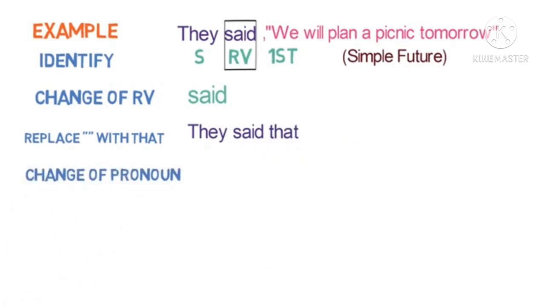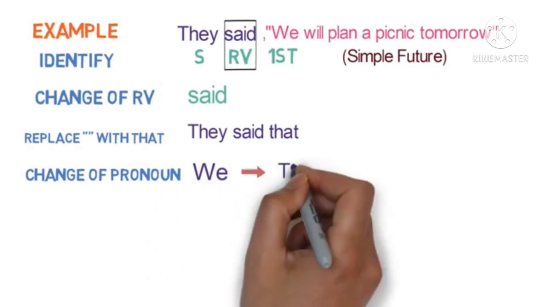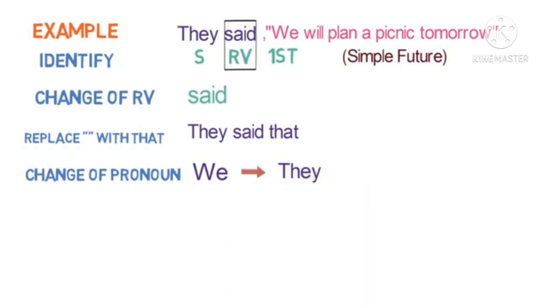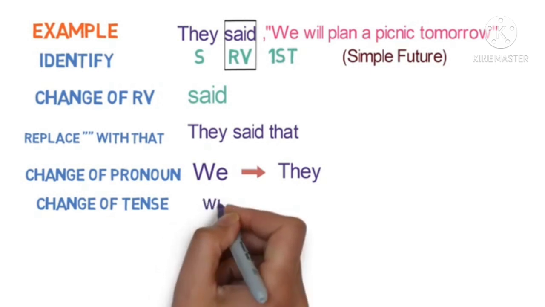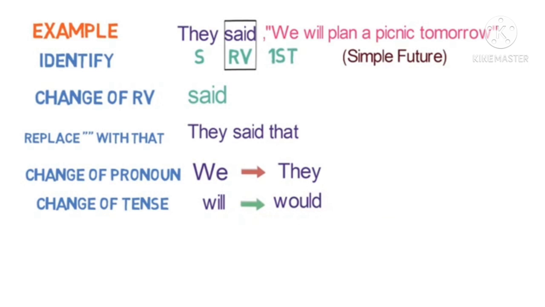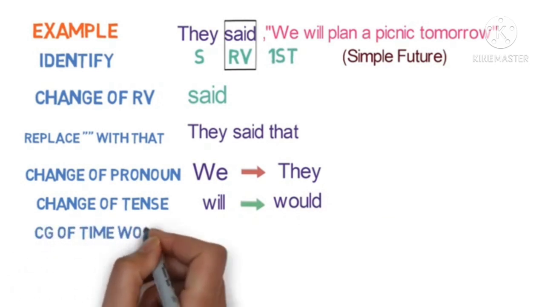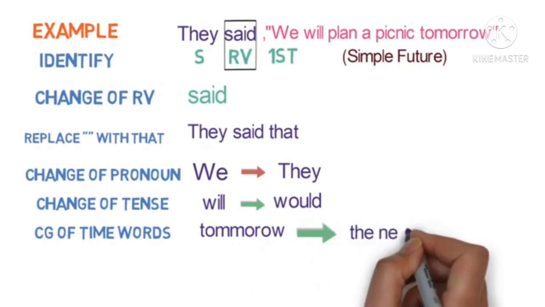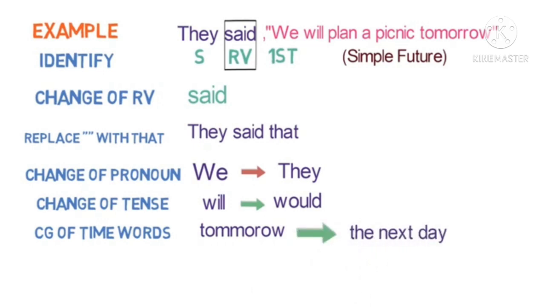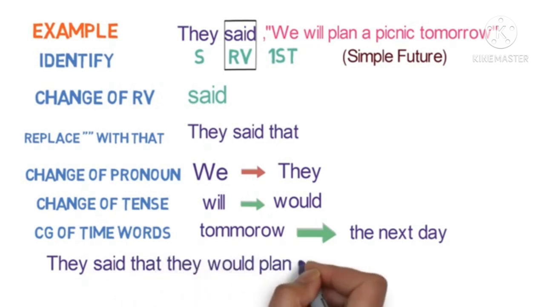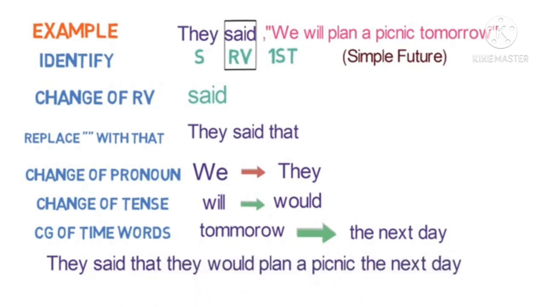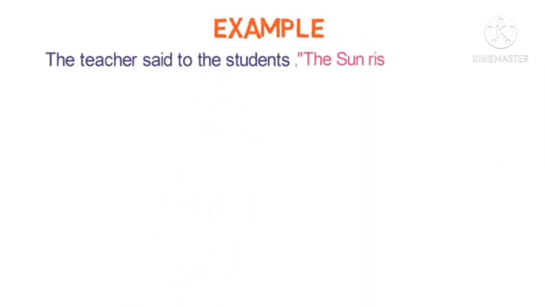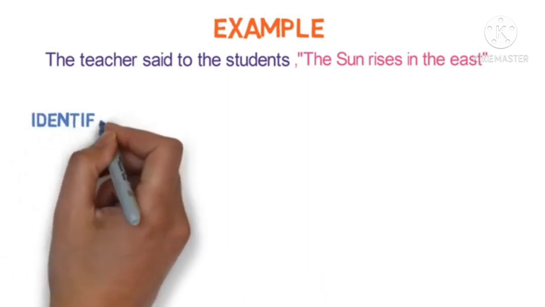Now you have to change the pronoun. They, the first person, we will be changed into they. And next step is change of tense. Here it's simple future, so will is converted into would, right? And last step is you have to change the time word. Tomorrow will be converted to the next day. Finally the indirect speech is: they said that they would plan a picnic the next day. This is how you have to learn to convert direct speech to indirect speech.